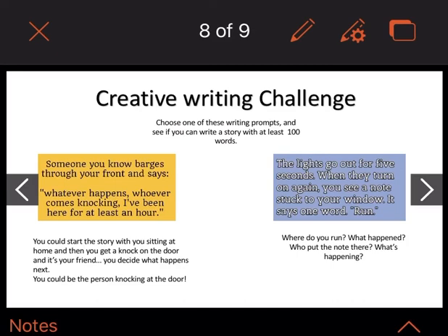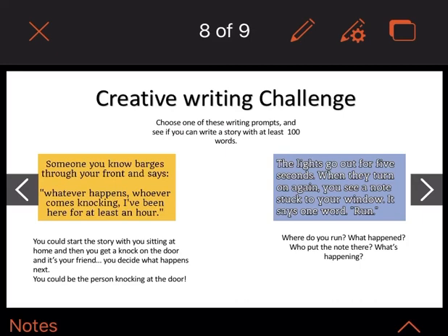Or, you could be the person knocking at the door. Up to you. Second option for creative writing: the lights go out for 5 seconds. When they turn on again, you see a note stuck to your window. It says one word: run. Where do you run? What happened? Who put the note there? What's happening?